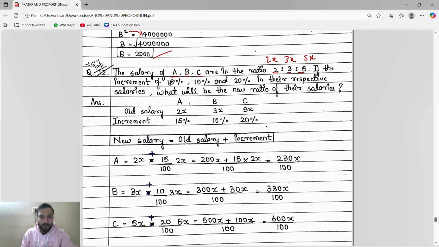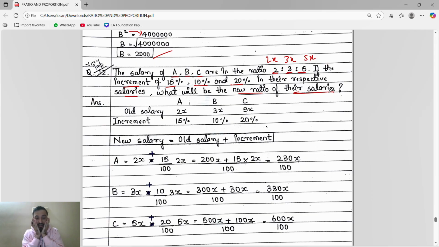If there is an increment of 15%, 10%, 20% in their respective salaries, this is our old salary. So old salaries are in the ratio of 2x, 3x, 5x. With an increment of 15% to A, 10% to B and 20% to C, what will be the new ratio of their salaries? So we have to find the new salaries.